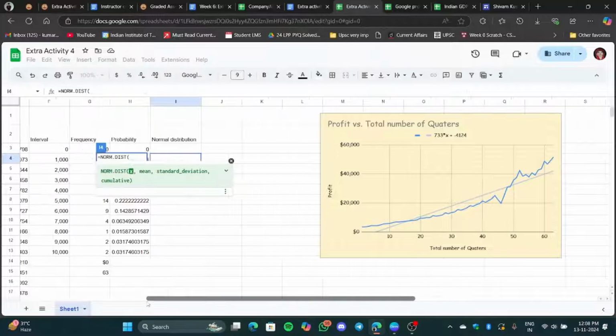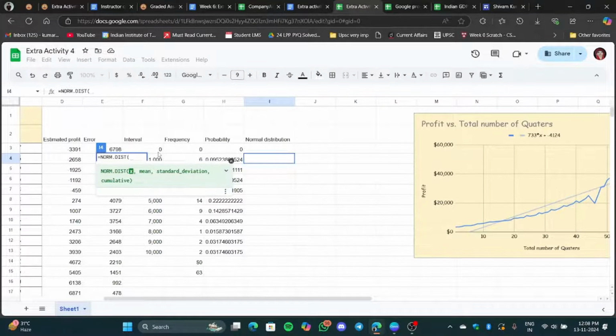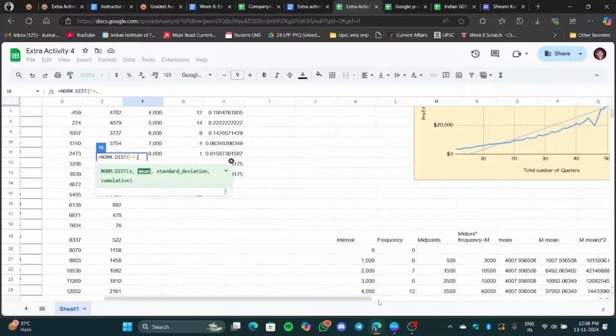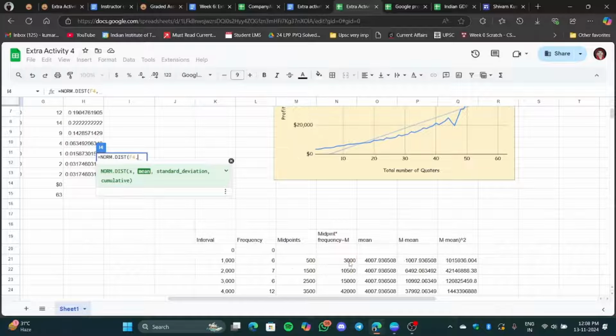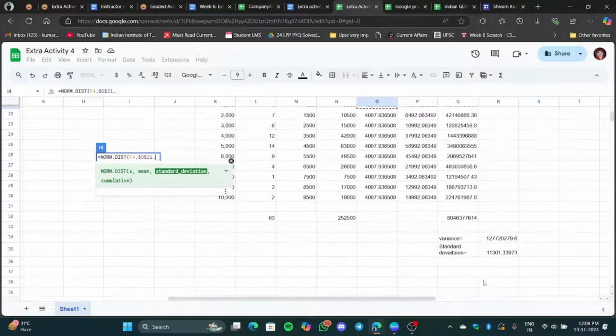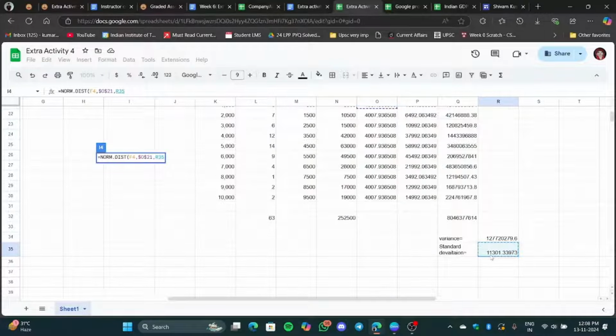Now we can find the normal distribution, equals to NORM.DIST. Our X will be this 1000. Mean will be this one, and we'll need to fix this mean. Then we take the standard deviation, which is this one, and we will again fix the standard deviation. To fix it with the dollar sign, you need to press F4. Okay, now you are done. And for cumulative, we will use true.